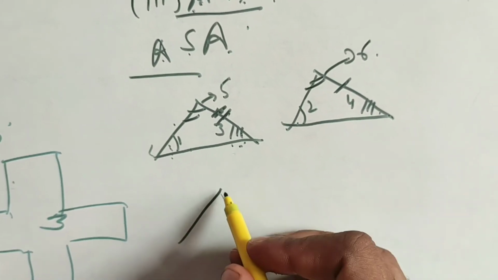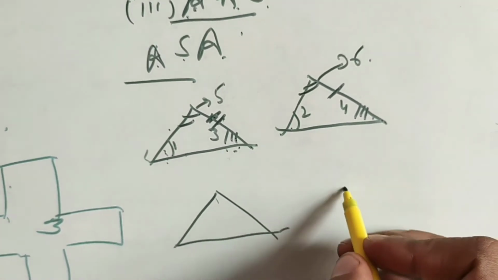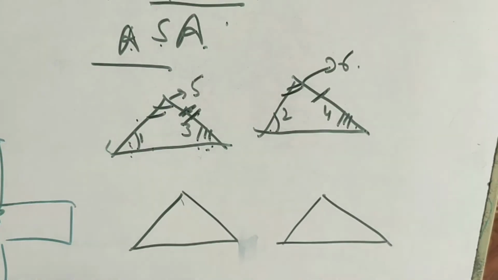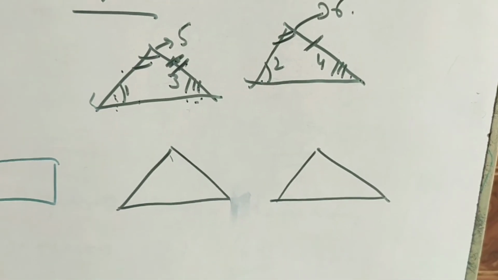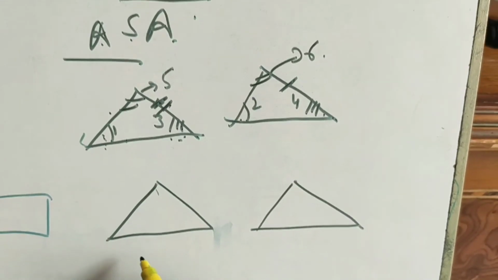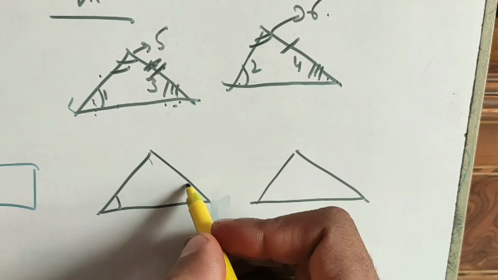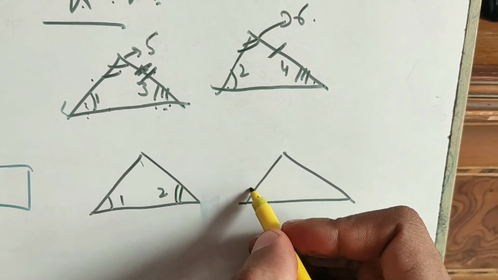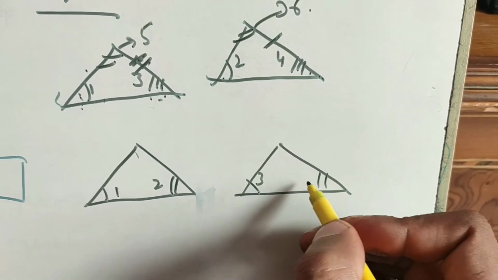One more figure we draw for ASA. Two triangles are there in which, in ASA, suppose angle 1 and angle 2 are equal to angle 3 and angle 4.